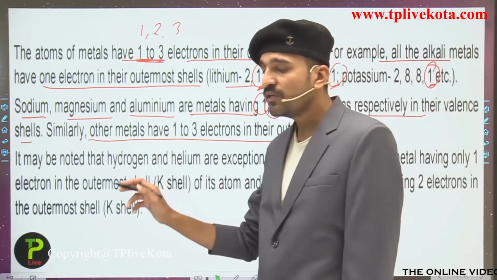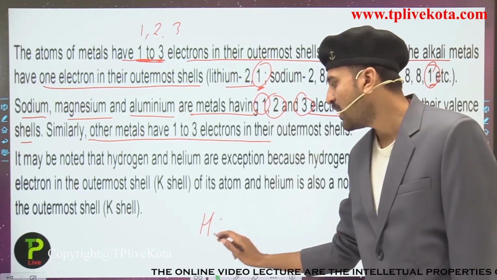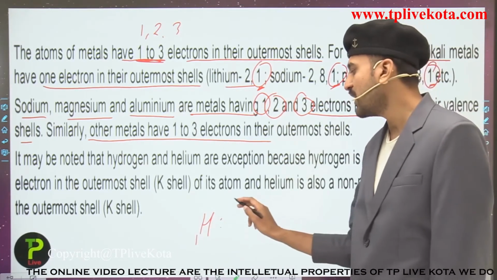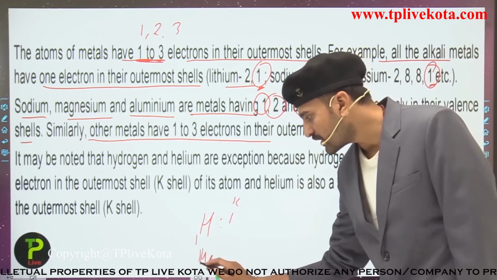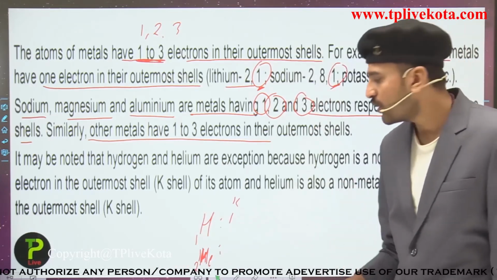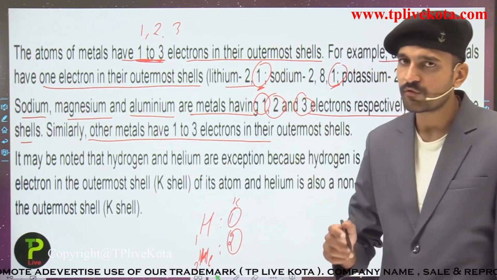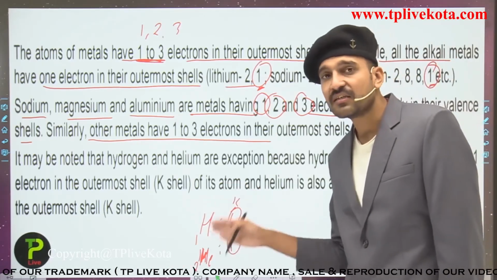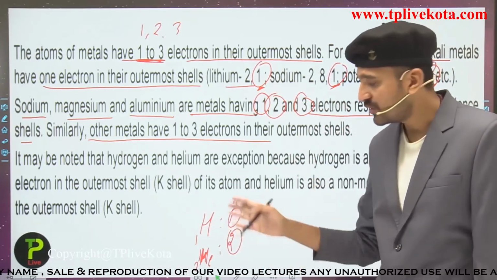It may be noted, students, that this is also very important. Hydrogen, having atomic number 1, has the electronic configuration 1. Helium has the electronic configuration 2. So helium has 2 electrons and hydrogen has 1 electron in the outermost shell. But these are non-metals. They are not considered metals. So these are the exceptions.